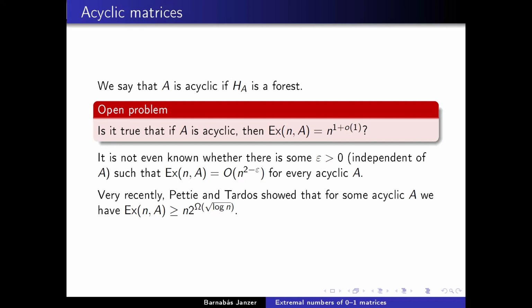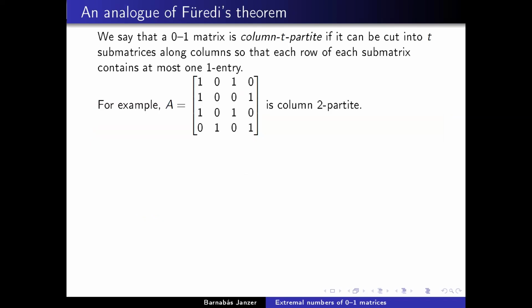So given that we don't even understand the case when A is acyclic, it's not very surprising that even less was known about the case where we don't assume that the matrix we're looking at is acyclic. And there's basically only one general result before my work. It was due to Methuku and Tomon, and to state the result, I will need another definition.